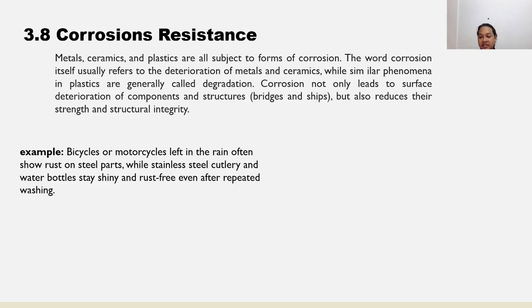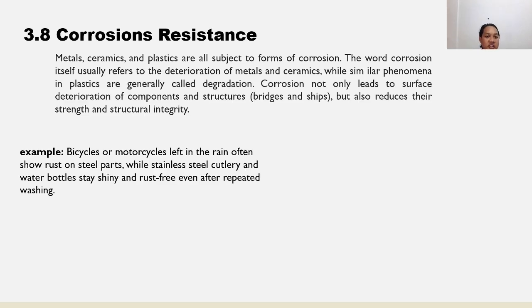Corrosion resistance is the ability of a material to resist degradation caused by environmental exposure, such as moisture or chemicals. Stainless steel is highly valued because chromium forms a protective oxide film on its surface, preventing rust. Aluminum also resists corrosion naturally by forming a thin oxide layer.